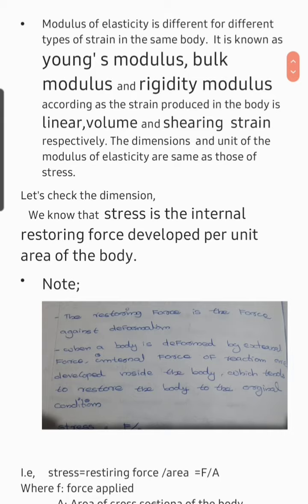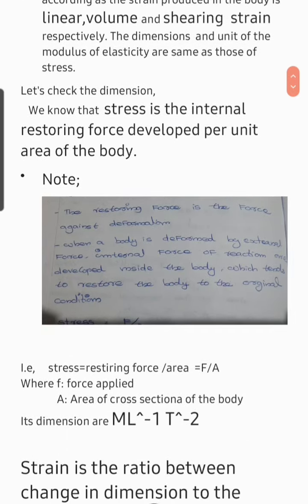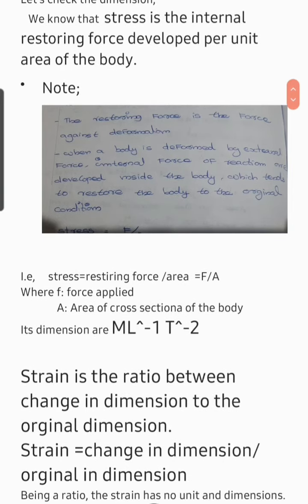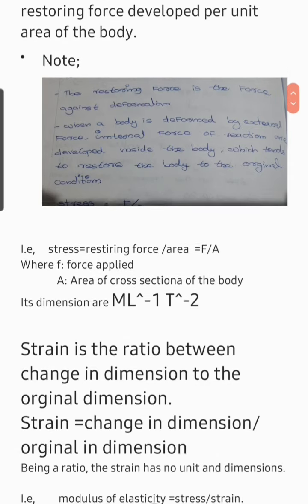And when we define strain, when a body suffers a change in its size or shape under the action of external force, it is said to be deformed and the corresponding fractional change is called strain. That is, strain is equal to change in dimension by original dimension. Being a ratio, the strain has no unit and dimension.